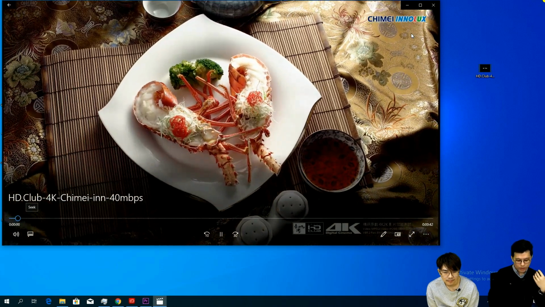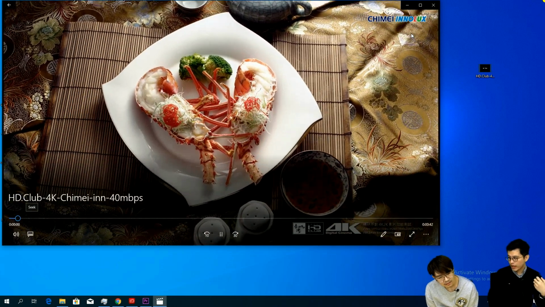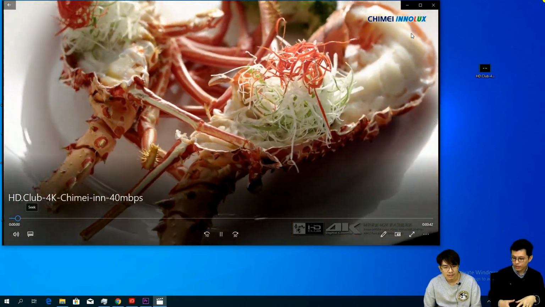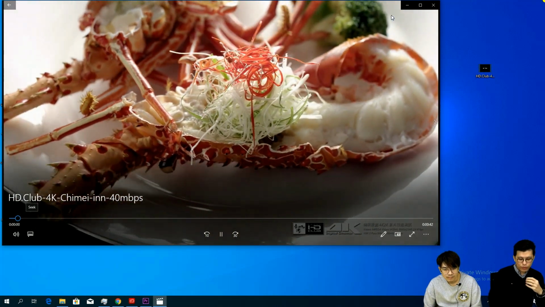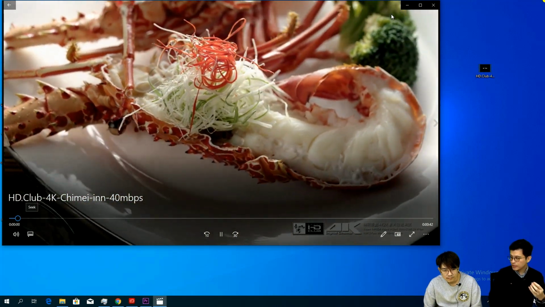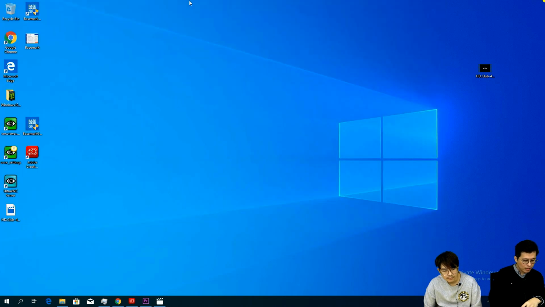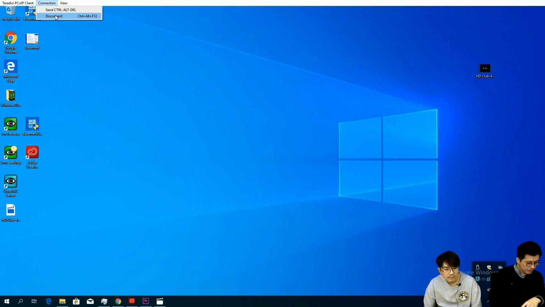Also the audio is carried over, so you can listen to the audio on your client. Sure. And also, if you want to use some USB disk from your client, it's also available. So normally, let's see here. Sorry, connect.